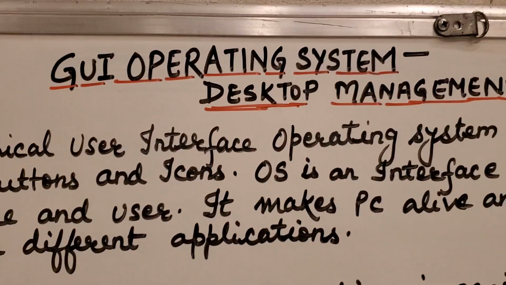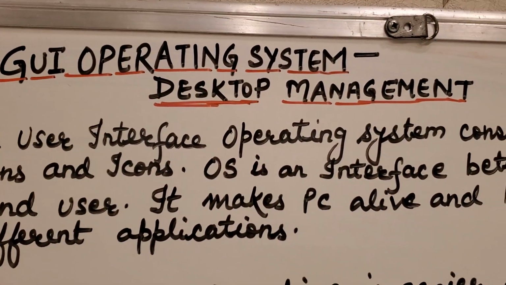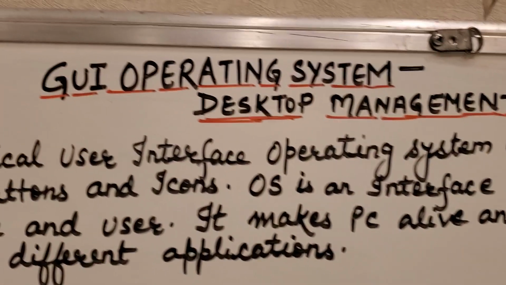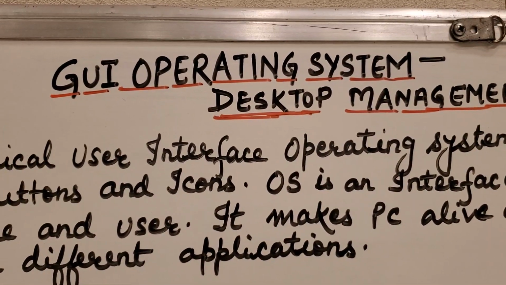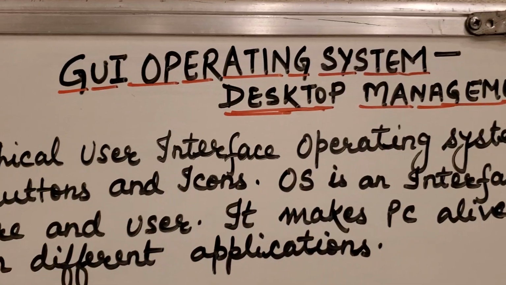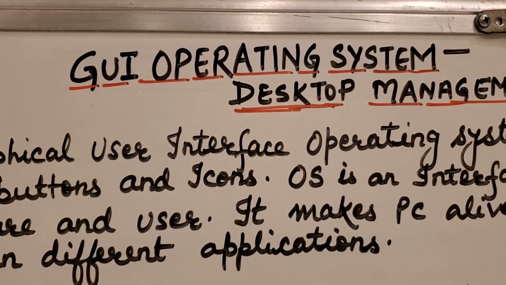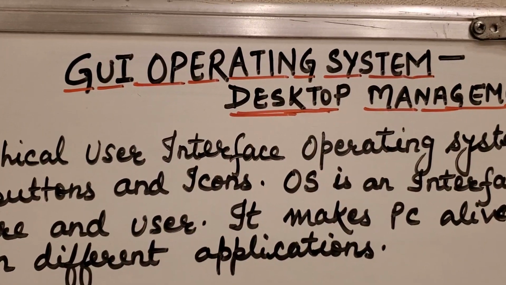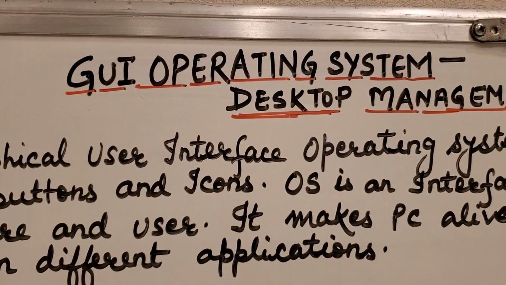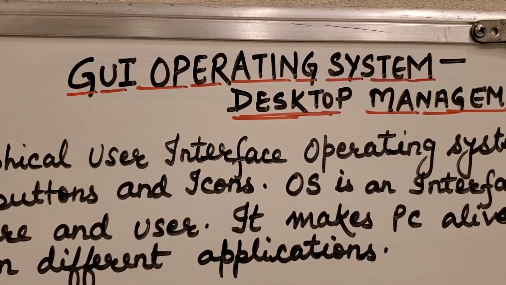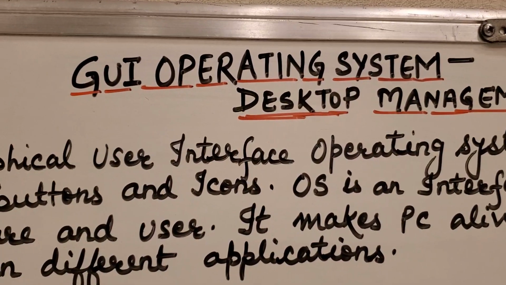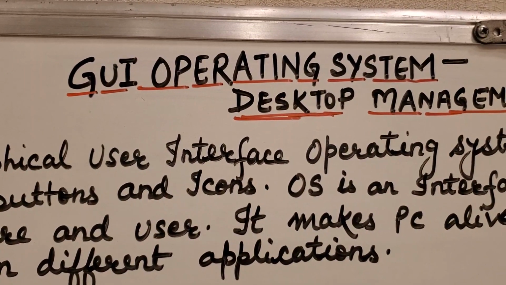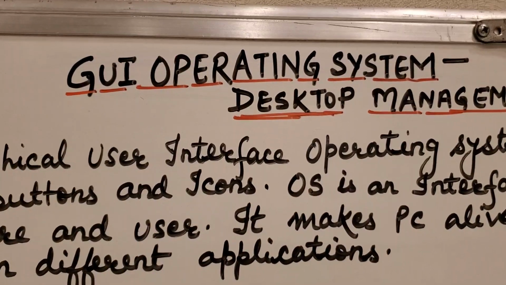For this we'll reach the chapter that is GUI operating system, desktop management. For this word GUI, as I already discussed in my previous videos, a few more videos are already shot on it, and I will definitely put the link in my description box for the video where GUI and CUI are discussed. So GUI means graphical user interface operating system.